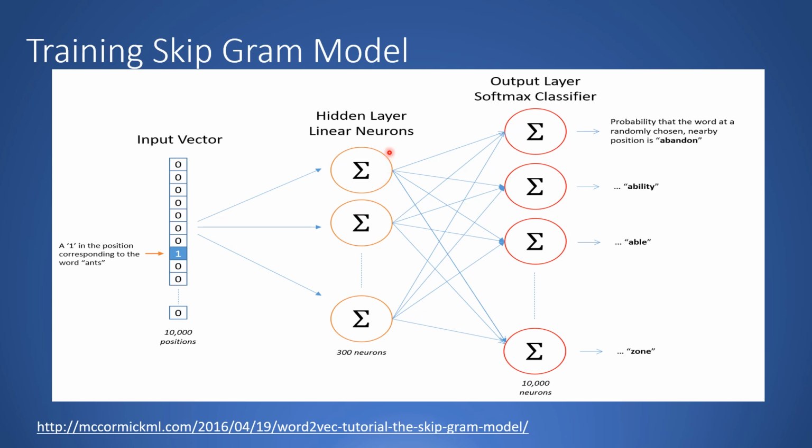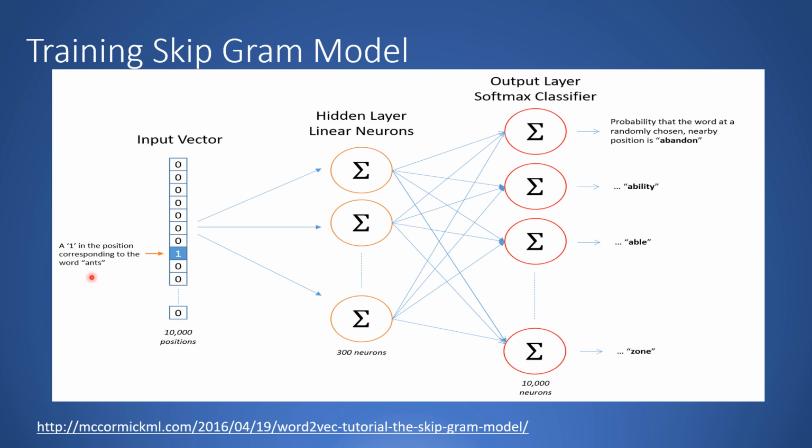Now this is given as an input to a hidden layer of neurons. These are linear neurons, so basically there is no activation function over here. We have 300 neurons over here. This could be 600, this could be 500, depending upon how large you want the embedding space to be. Then from this hidden layer, you have a fully connected output layer, which has a softmax activation function. Because we have 10,000 words, we have 10,000 neurons over here.